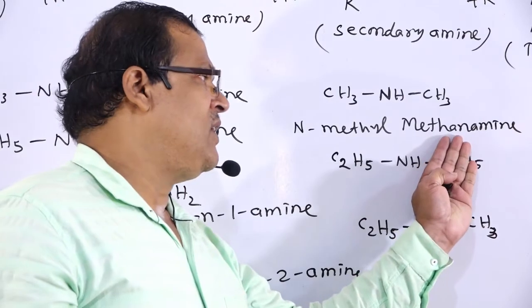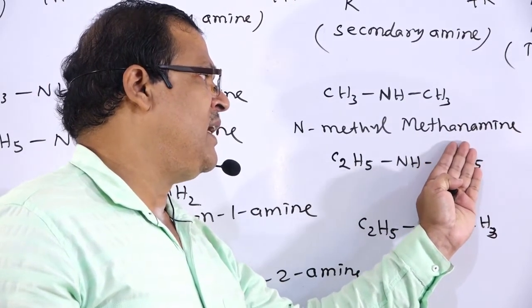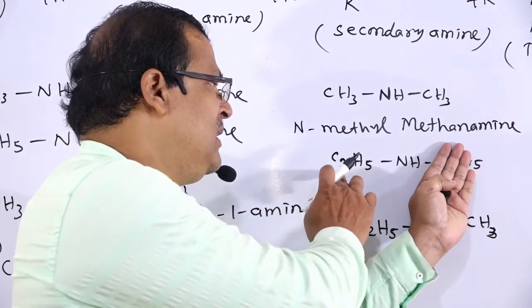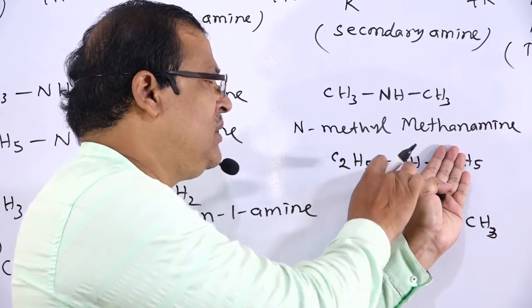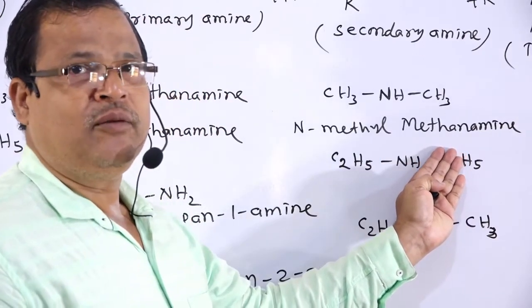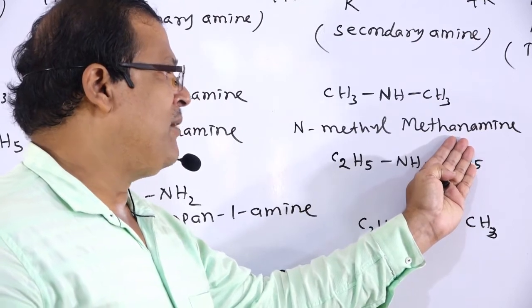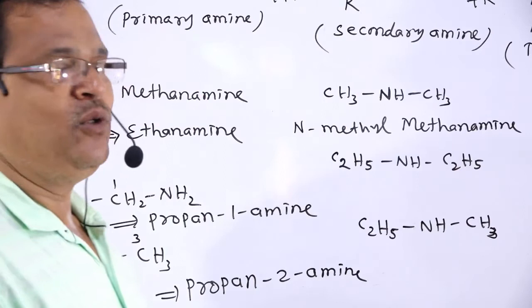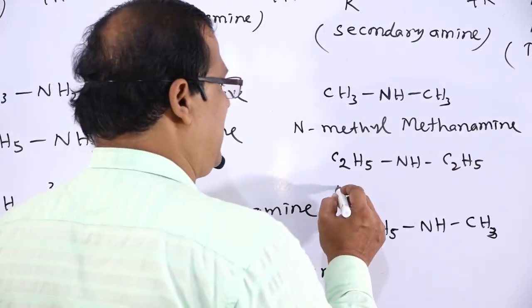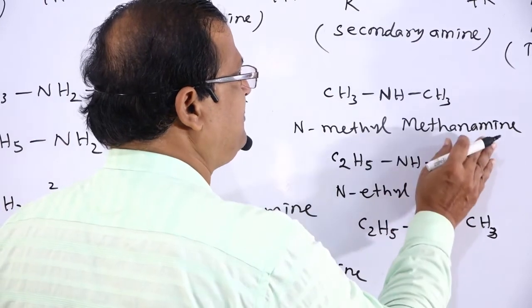If this group is not there, what is the name of this compound? C2H5NH2. This will be NH2, then that is ethanamine. And from that ethanamine, the nitrogen atom's hydrogen is replaced by an ethyl group. Then it is named as N-ethyl.